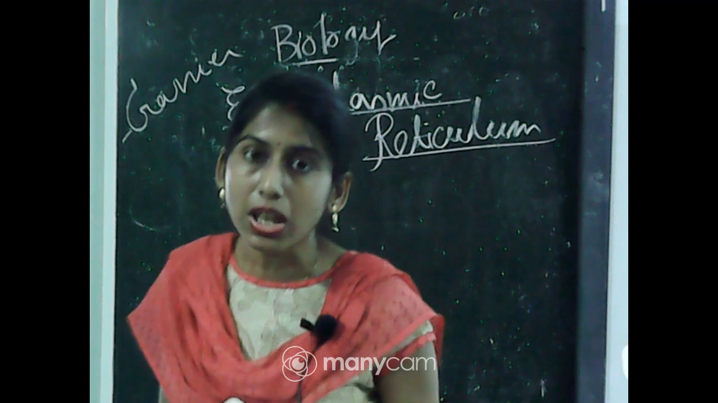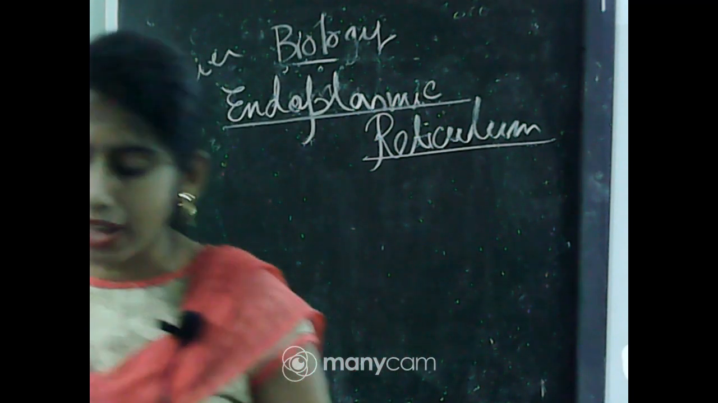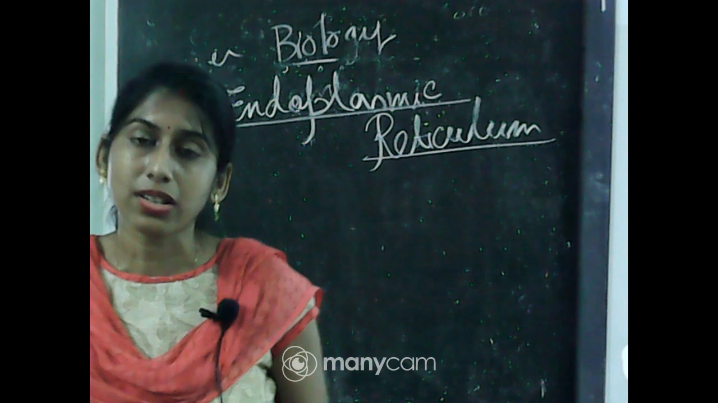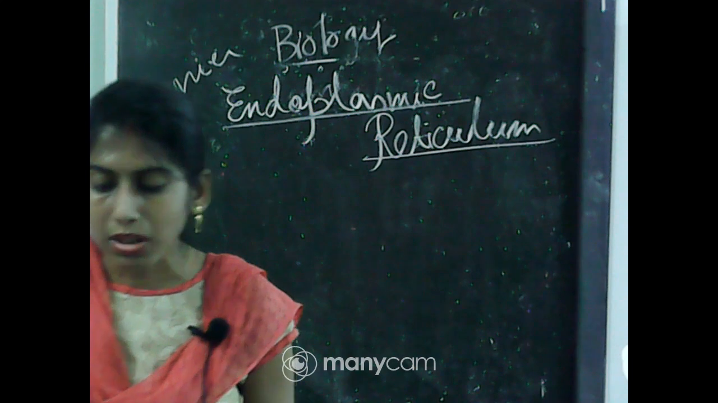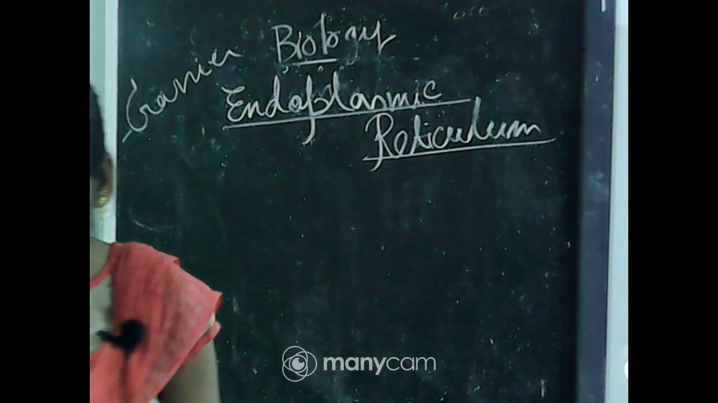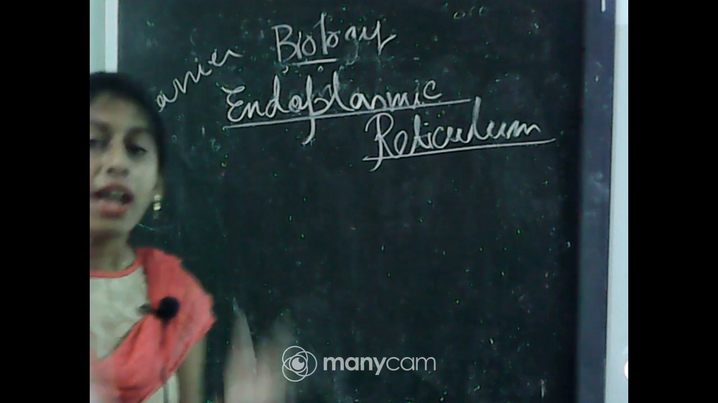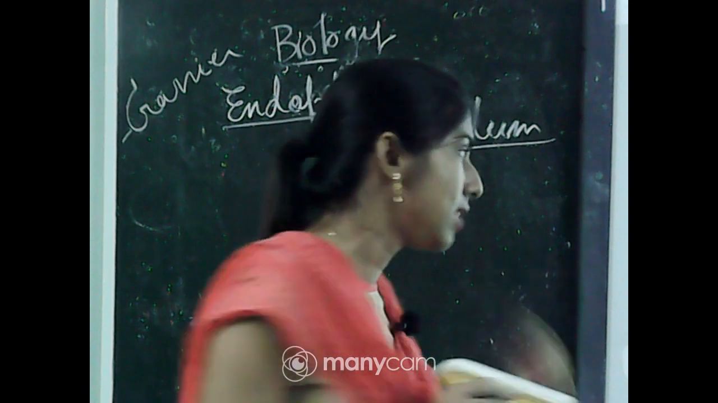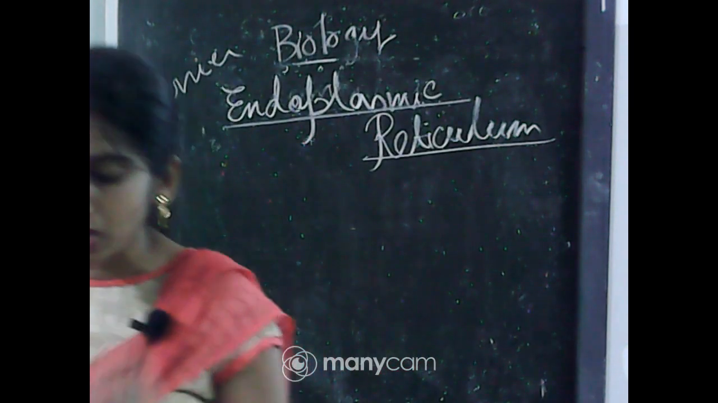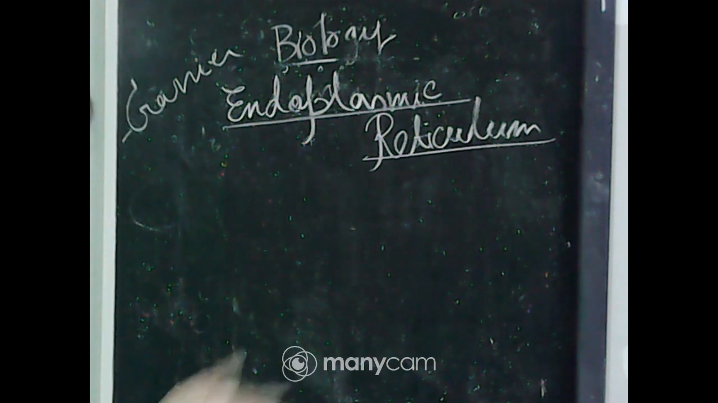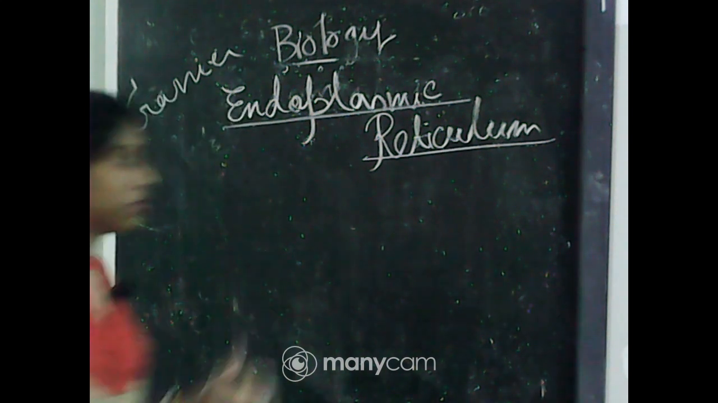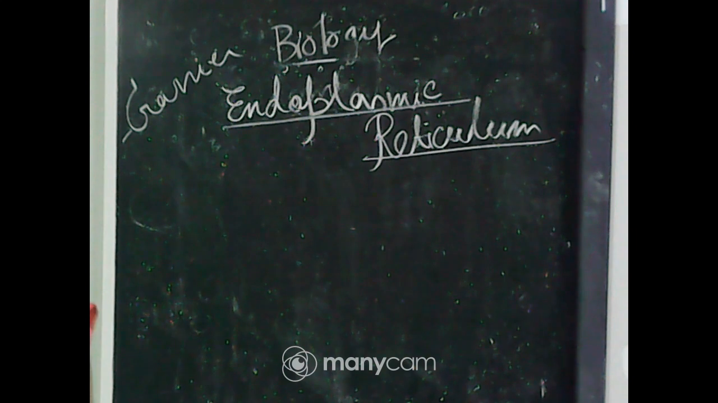This can be seen with the help of the electron microscope, and these tiny scattered tubular structures are called the endoplasmic reticulum. The endoplasmic reticulum divides intracellular spaces into two distinct components: first one is luminal and another one is extraluminal. Luminal means which is present inside the endoplasmic reticulum, and extraluminal means which is present outside in the cytoplasmic part.